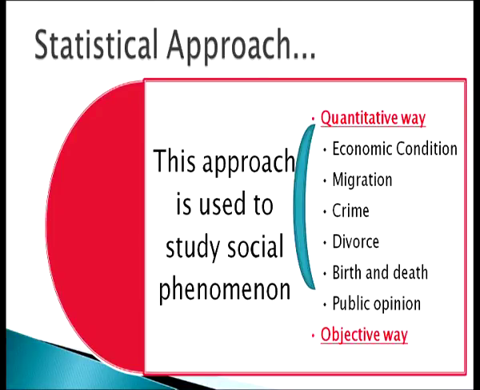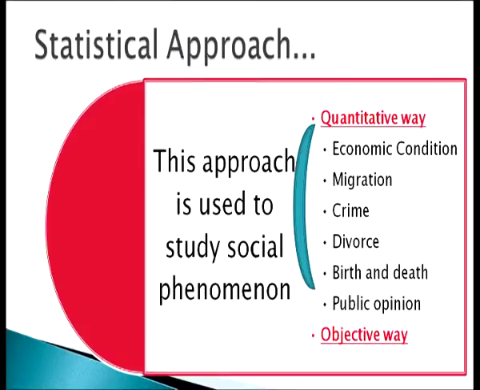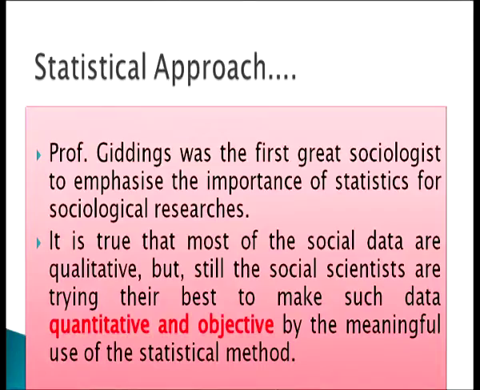This statistical method is used to study social phenomena in two ways. One is the quantitative way and the other is the objective way. Through these two ways, we can study the economic conditions of society, migration, crime, divorce, birth and death, public opinion, and many other things through the statistical approach of sociology. Professor Giddings was the first great sociologist to emphasize the importance of statistics for social research.